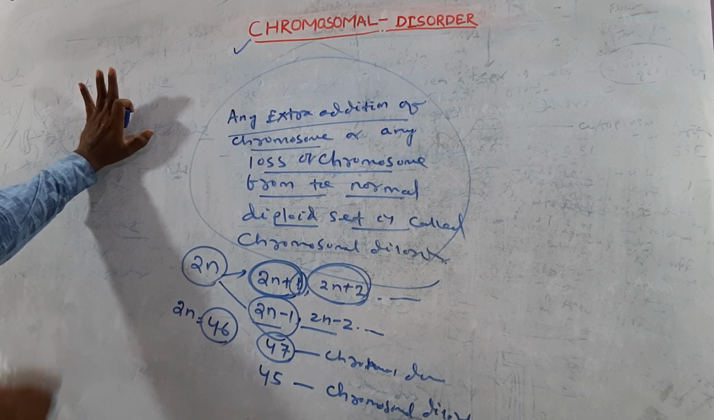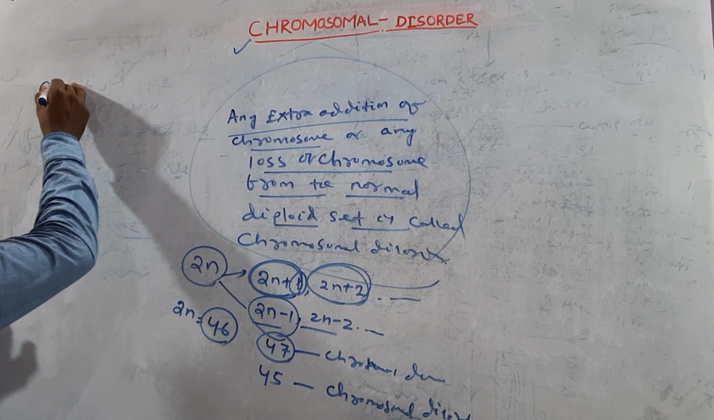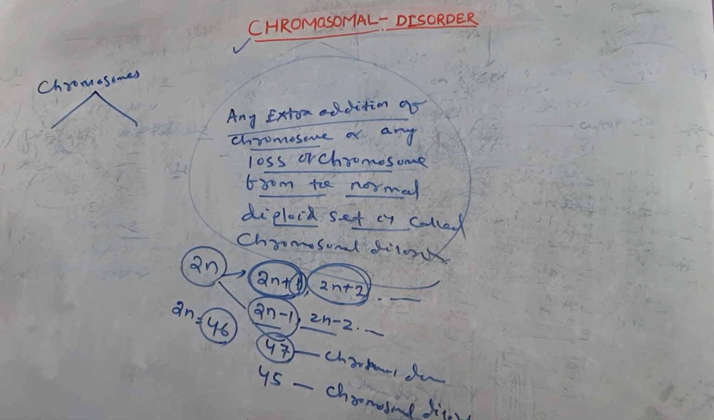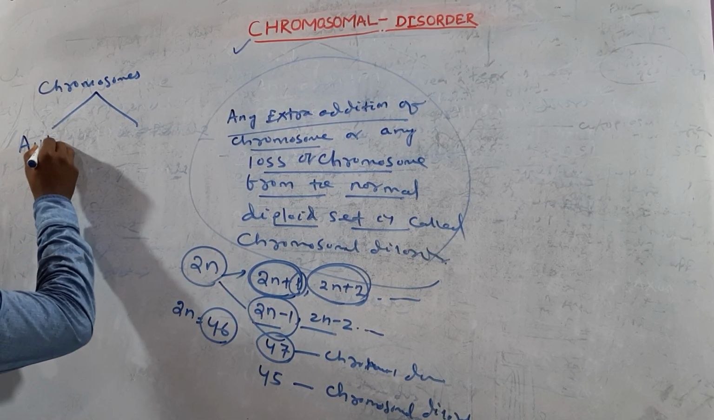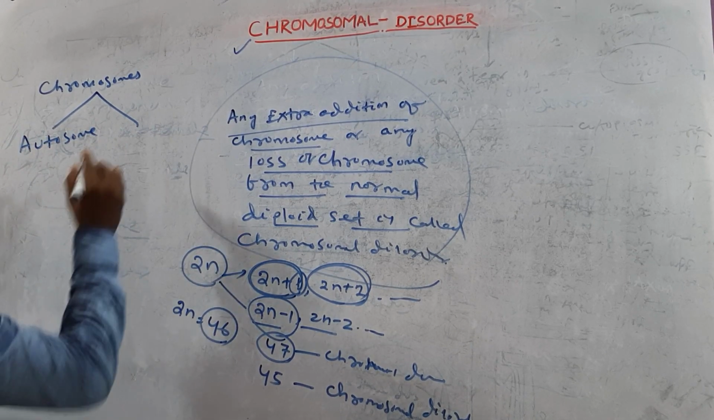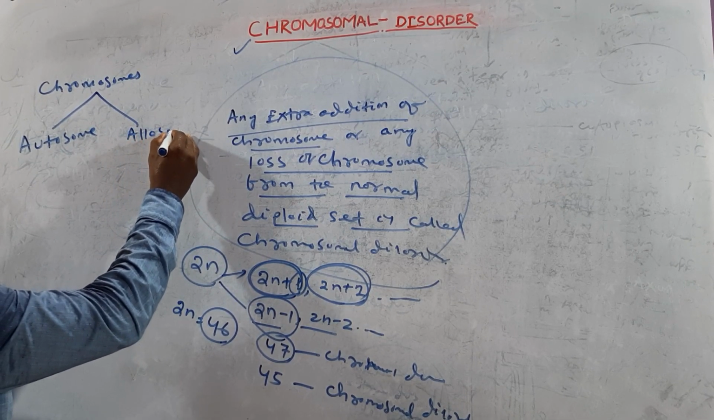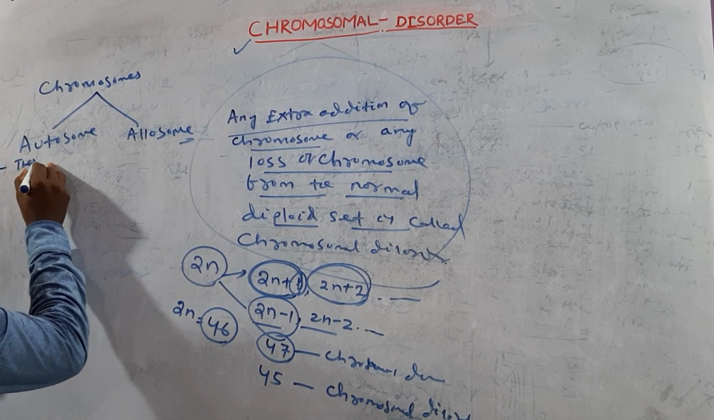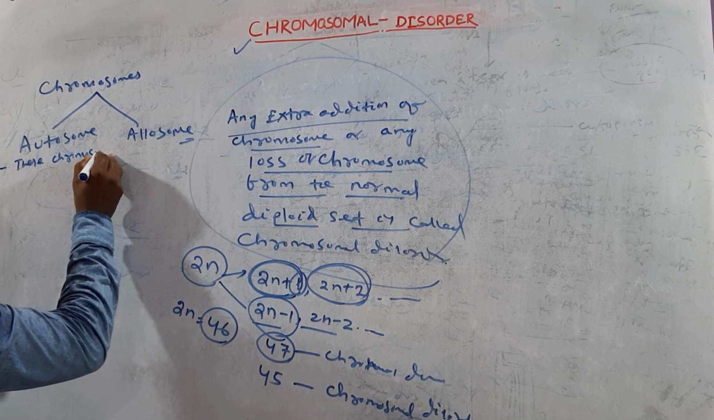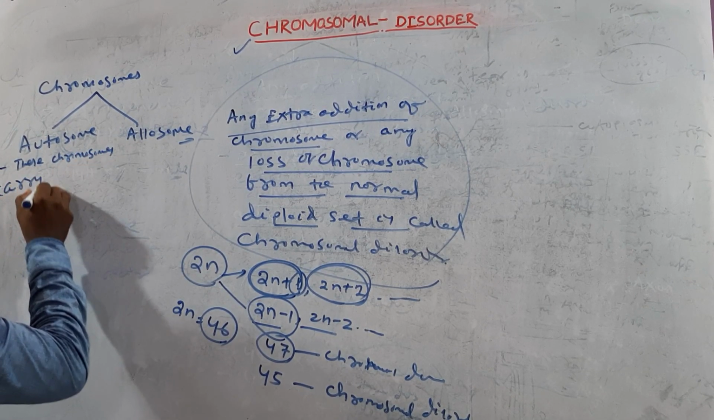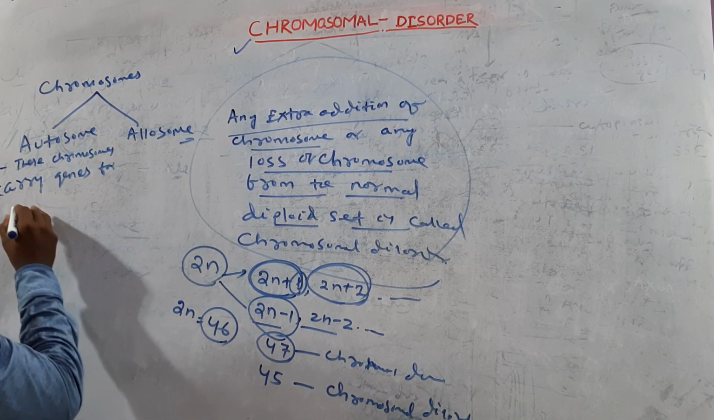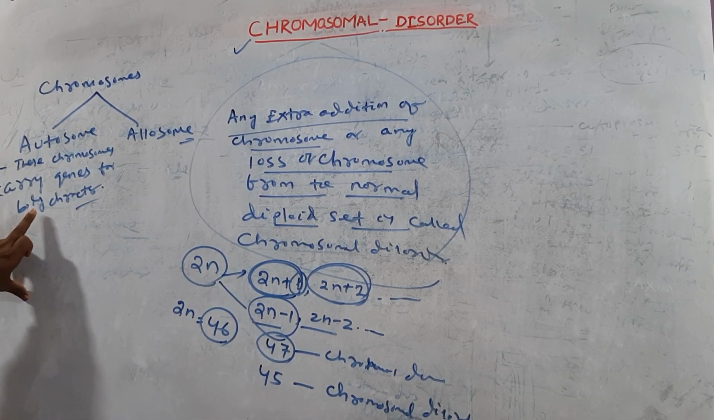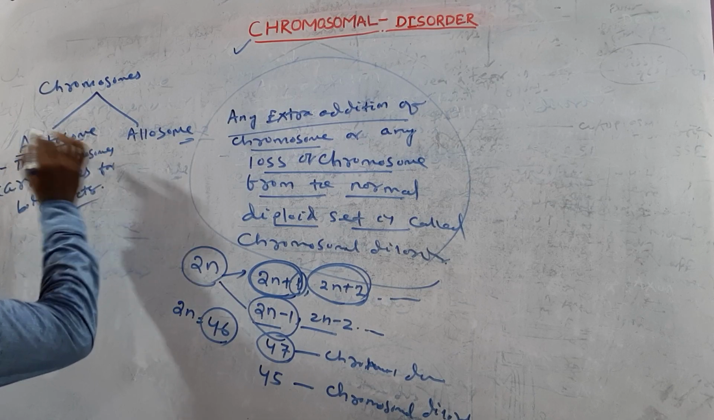Try to focus your mind. You know, chromosomes are of two types. The first one is autosome and the second one is known as allosome. Autosomes are the chromosomes that carry genes for body character. We can call those autosomes.